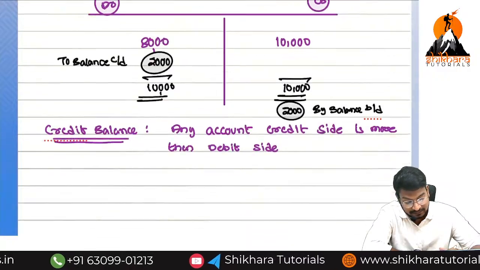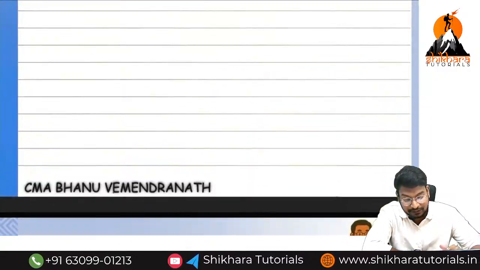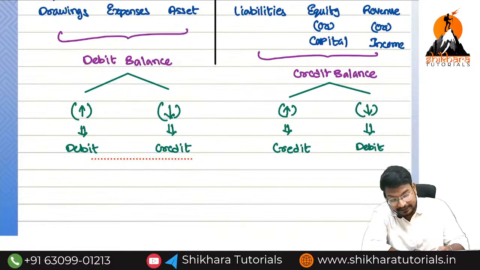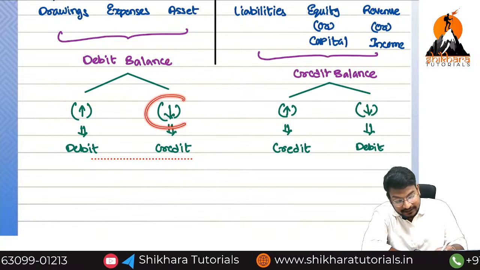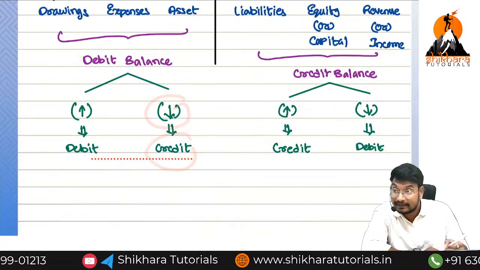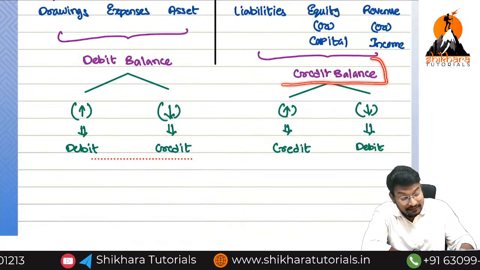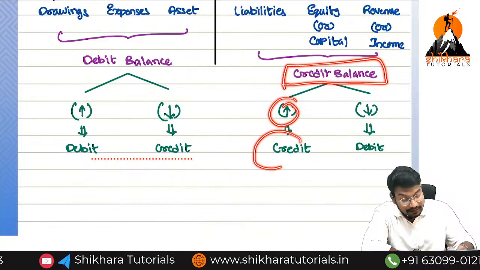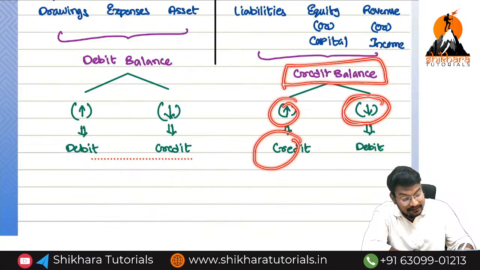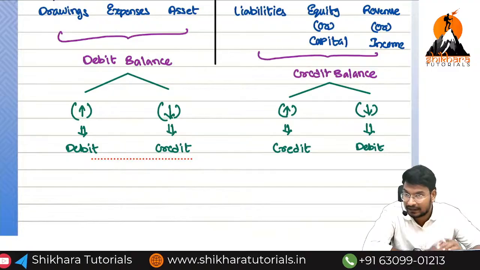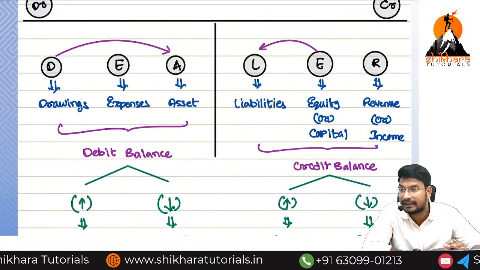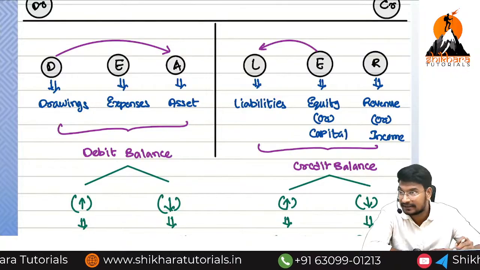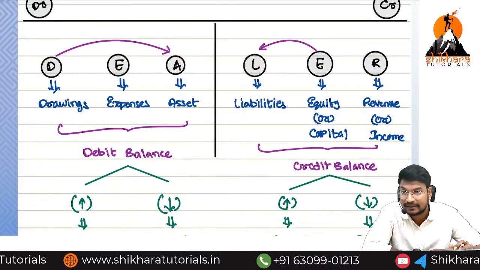Next, what we need to do? If the debit balance increases, we need to do debit. If the debit balance decreases, we need to do credit. In the same way, if the credit balance increases, we need to do credit. If the credit balance decreases, we need to do debit. Are you getting the point? Simple. We are having totally how many categories? Even though we have 6 categories, we can consider them as how many categories?